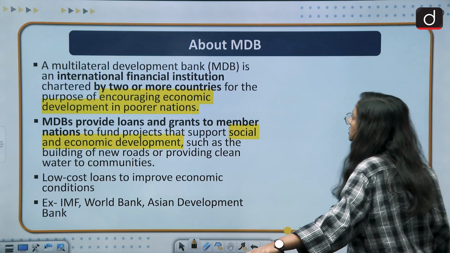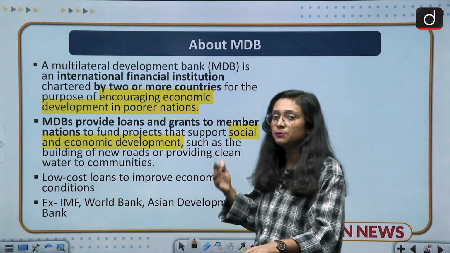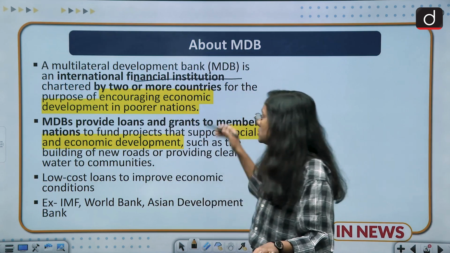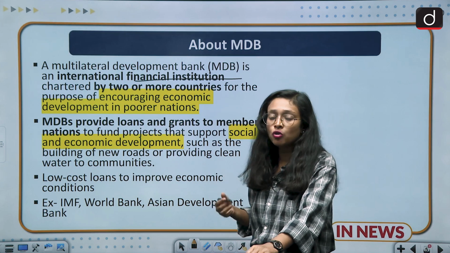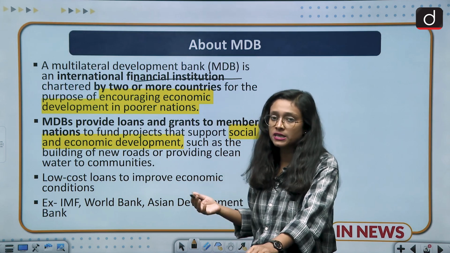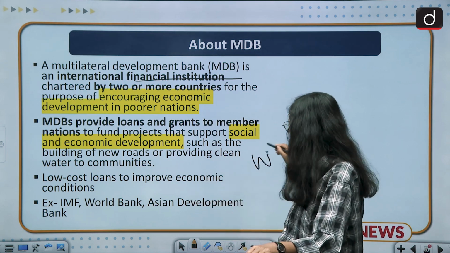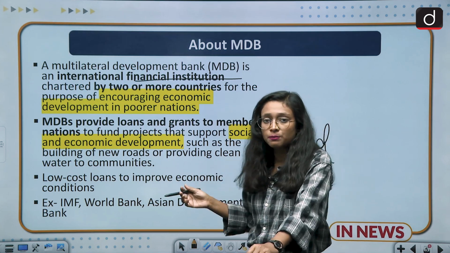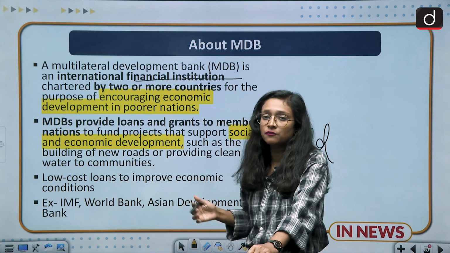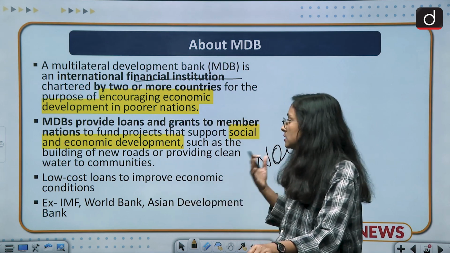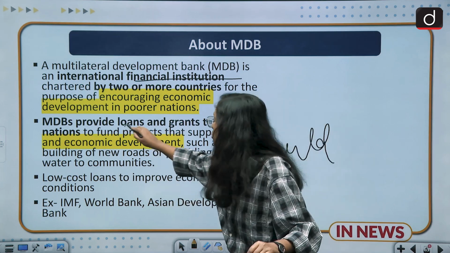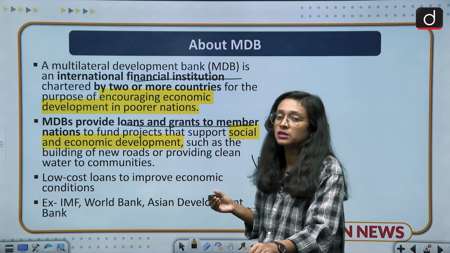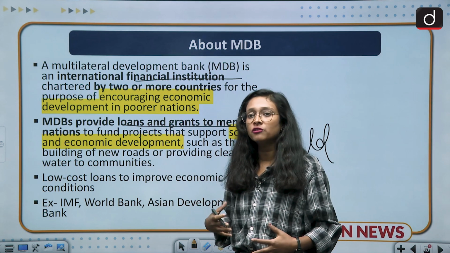The next slide is about what an MDB is. An MDB is an international financial institution which involves two or more countries. Examples are the World Bank, IMF, Asian Development Bank, and New Development Bank. It basically provides loans and grants to member nations, and generally it is a platform for a lending pool.